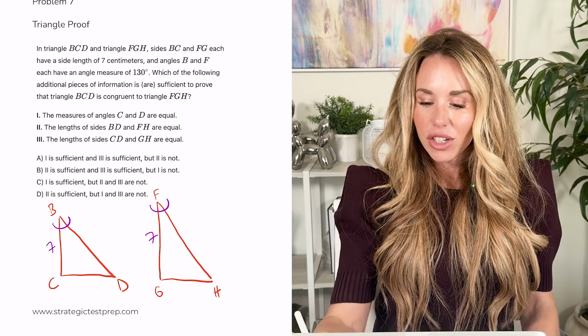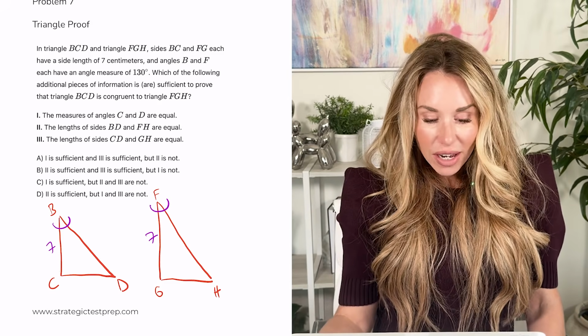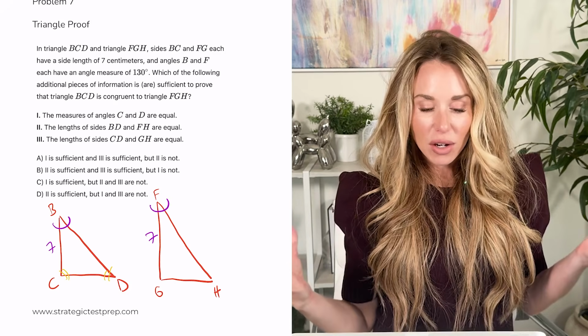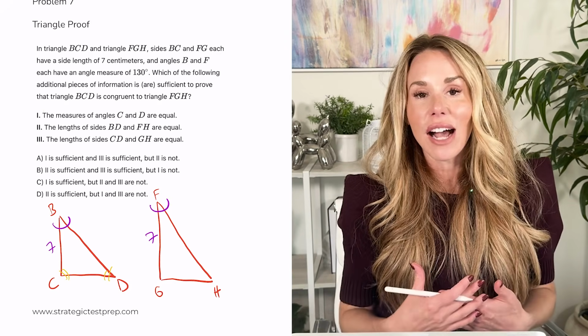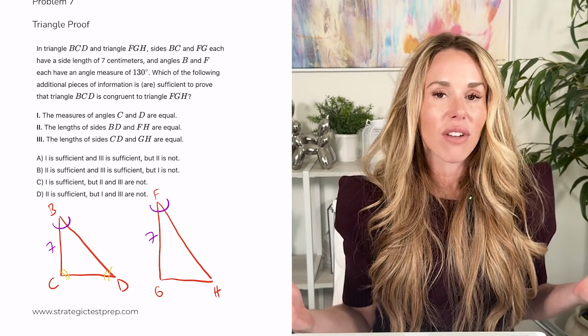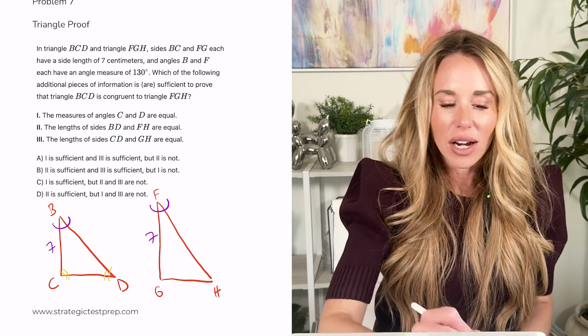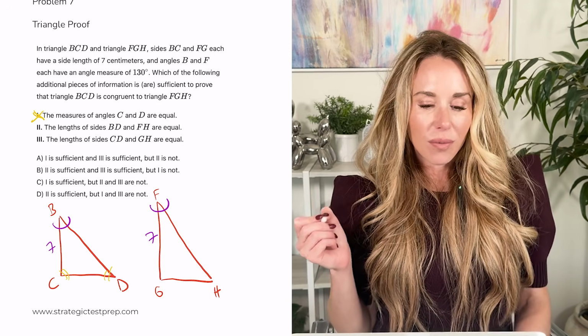Okay, let's run through each answer choice. The measures of angles C and D are equal. Well, these are both in the same triangle BCD. So if they give you an option where the two things that they're providing are in the same triangle, you can't prove congruency with the other triangle. So Roman numeral 1 is out.